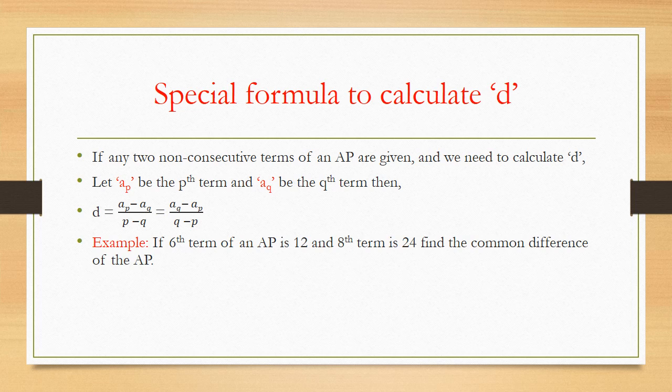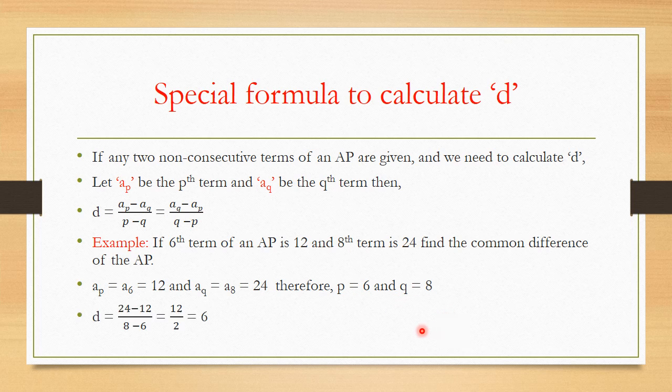Suppose you are given that sixth term of an AP is 12 and eighth term of an AP is 24, and find the common difference. Here A is not given. Even in that situation we can find D, that is by, let us take down given data. Ap I am indicating as A6, that is I am taking as 12. Aq I am indicating as A8 and I am taking it as 24. Here you can see that p is equal to 6 and q is equal to 8. Therefore D is equal to,